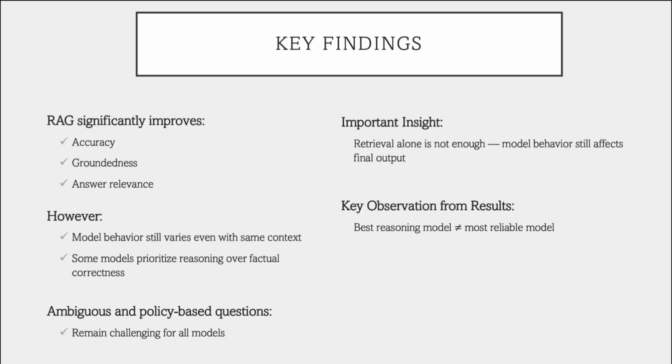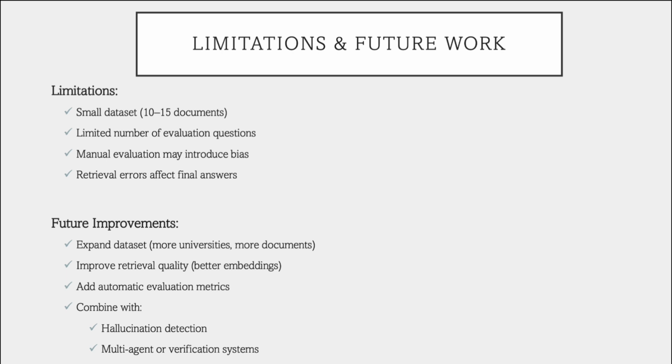We observed that RAG significantly improves answer quality, but model behavior still plays a major role. And also, ambiguous and policy based questions remain challenging. Better reasoning does not always mean better reliability. Some limitations include small dataset, manual evaluation basis, retrieval errors affecting answers. Future work includes expanding the dataset, improving retrieval, and adding hallucination detection.